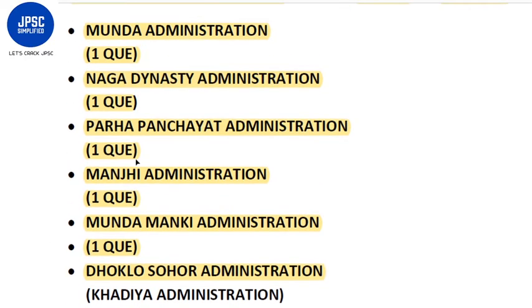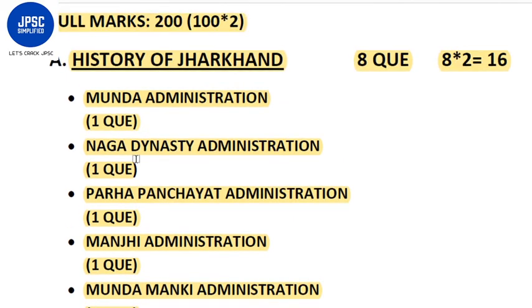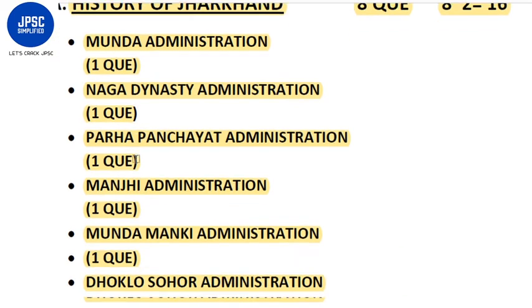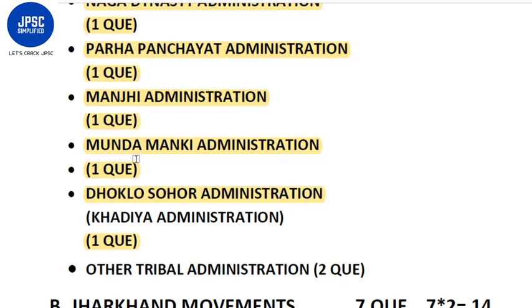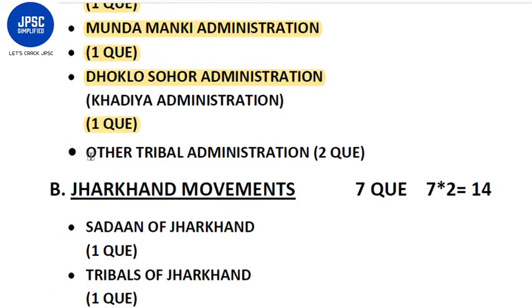You must be wondering what these different types of administration are. These are tribal administrations. Jharkhand mainly consists of tribes, and these tribes have their own administrations. These different tribal groups have different administrations, so you have to study the administrations of different tribes. The last one is other tribal administration, which will consist of 2 questions.